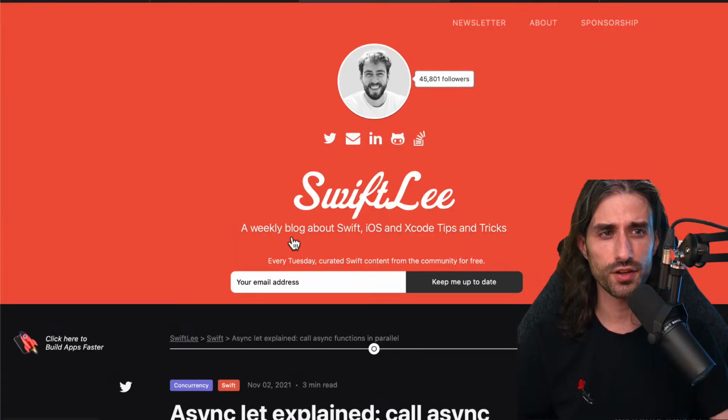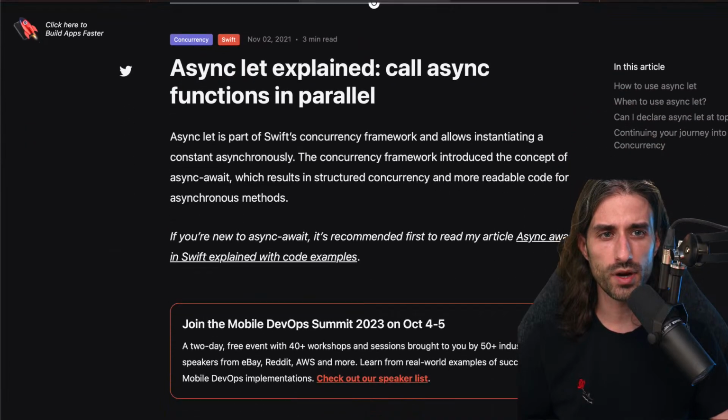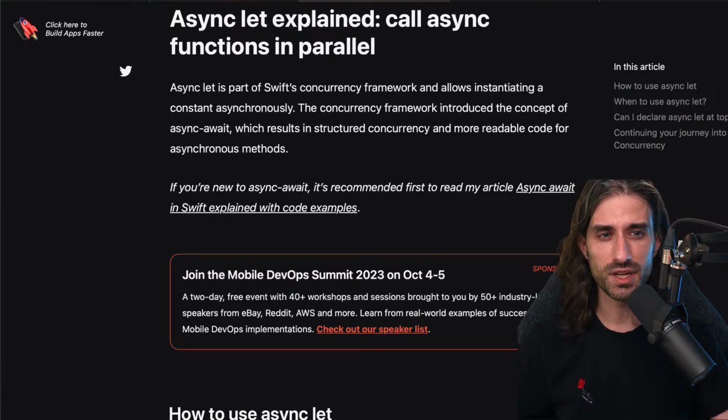Let's move on to the third article. So I have 5 articles ready for you. So we are at the middle. Another article from Antoine, which is about async let, because async let is really a great feature of Swift concurrency and of structured concurrency. It's what allows you to call async functions in parallel with a very simple syntax. You don't have to create tasks explicitly to run code in parallel. It will be done automatically for you through an incredibly simple and elegant syntax.